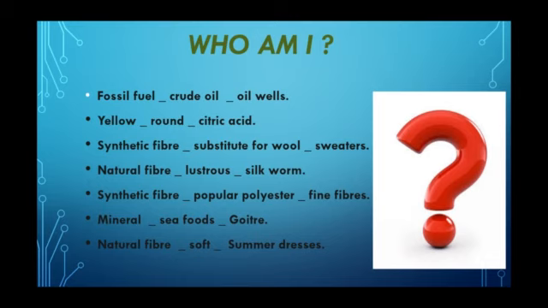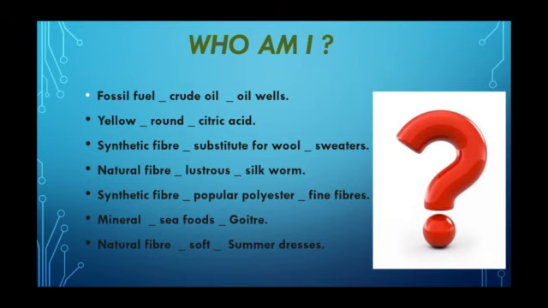Number 1. Fossil fuel, crude oil, oil wells. Number 2. Yellow, round, citric acid. Number 3. Synthetic fiber, substitute for wool, sweaters. Number 4. Natural fiber, lustrous, silkworm.